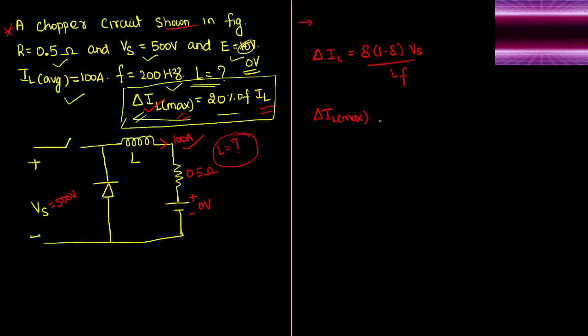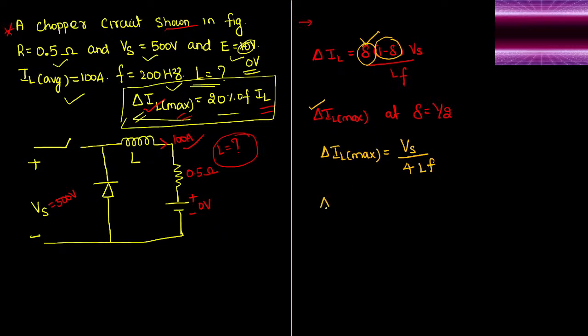We know del IL will become del IL maximum at delta equal to 1 by 2. I had given the proof in the last class. I hope you all remember it. If I replace delta by 1 by 2, 1 minus 1 by 2 will become 1 by 2, and 1 by 2 into 1 by 2 will become 1 by 4. So del IL maximum will be Vs divided by 4 times L into F. This is the formula to obtain the maximum ripple current.